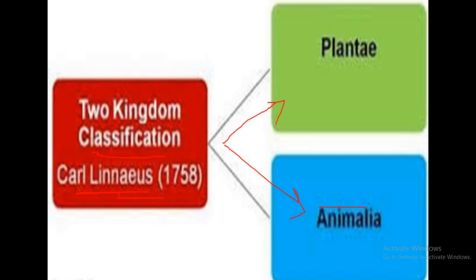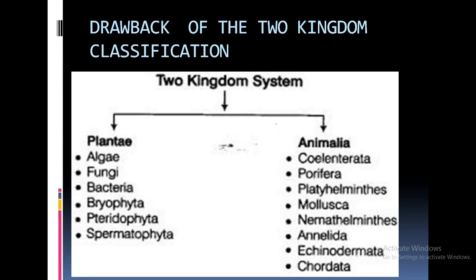But there were certain drawbacks in this two kingdom classification. So let's see what were the drawbacks. First of all, the position of fungi. Fungi, you know, are heterotrophs, and heterotrophic mode of nutrition is the feature of Animalia. So in two kingdom classification, the fungi were kept in kingdom Plantae, which was one of the drawbacks of two kingdom classification.